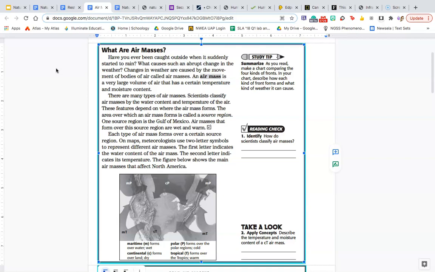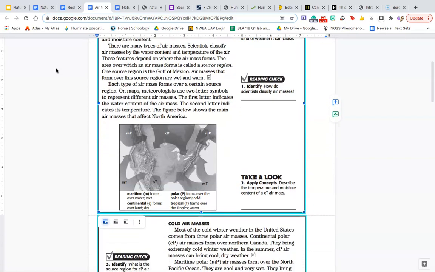Each type of air mass forms over a certain source region. On maps, meteorologists use two-letter symbols to represent different air masses. The first letter indicates the water content of the air mass. The second letter indicates its temperature. The figure below shows the main air masses that affect North America.